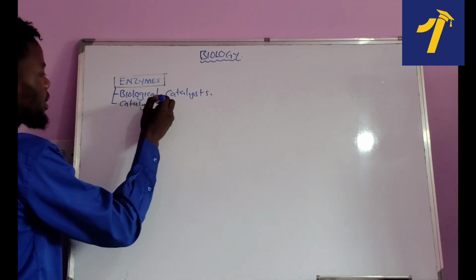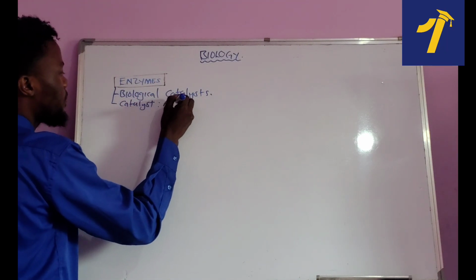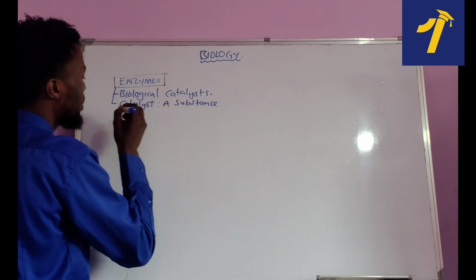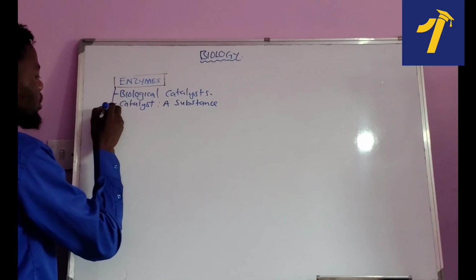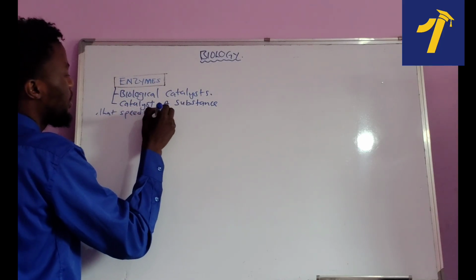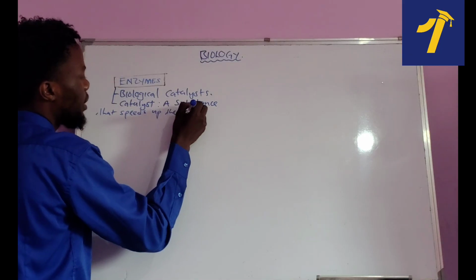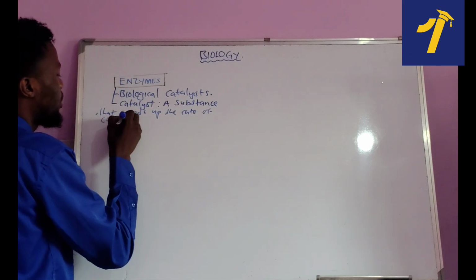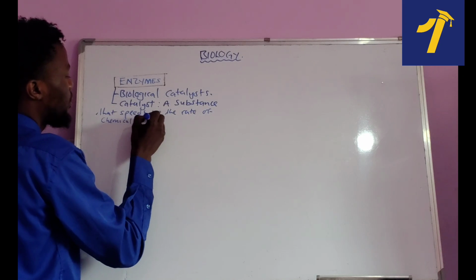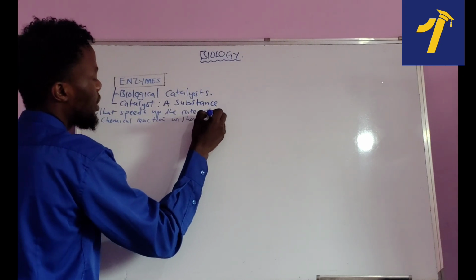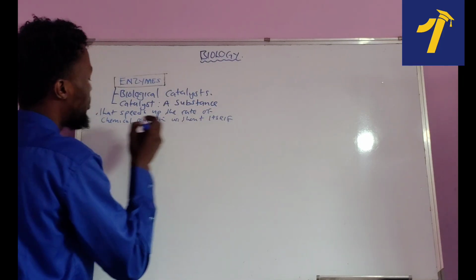Okay, so what is a catalyst? A catalyst is a substance that speeds up the rate of chemical reaction without itself being changed.